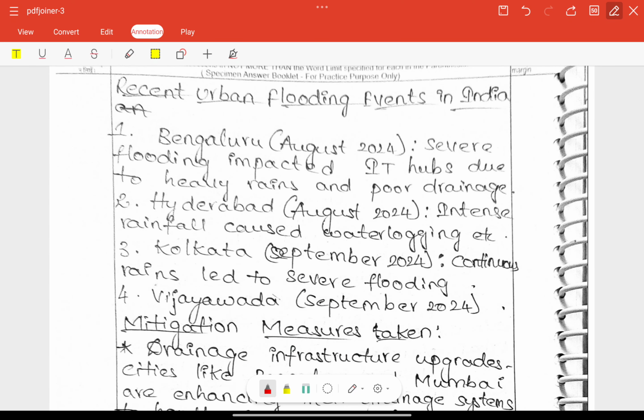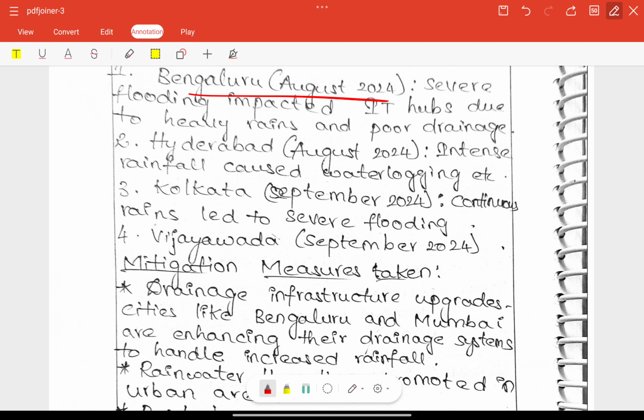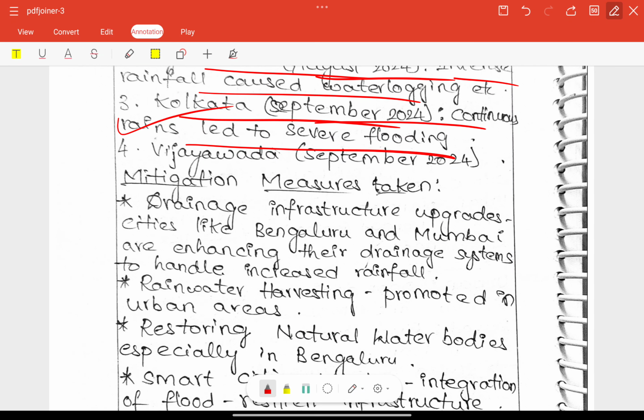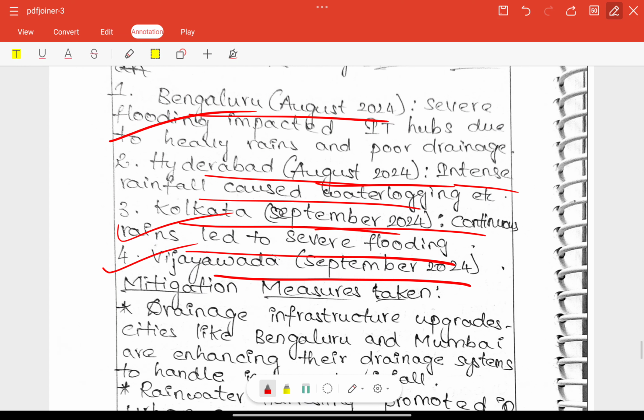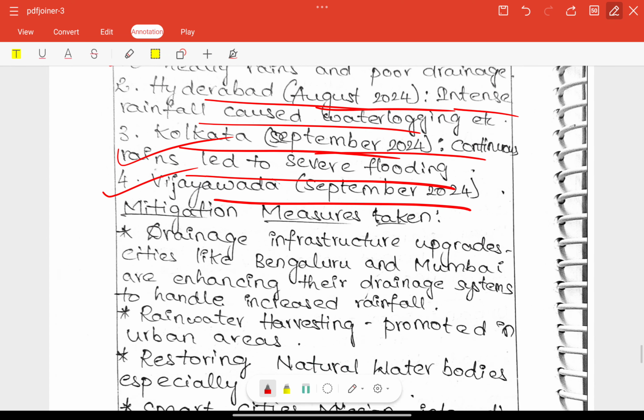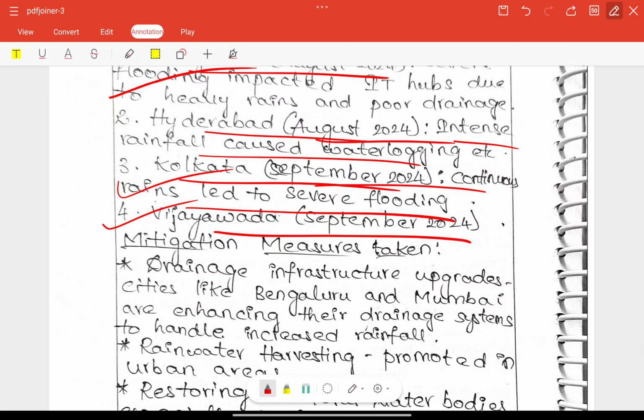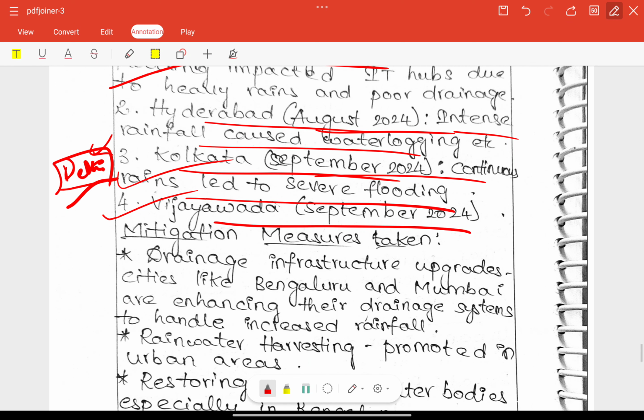Other than that, recent urban flooding events were also included: Bengaluru in August 2024, very good and recent, and also Kolkata in September 2024, and Hyderabad recently, with intensive water logging in areas, and Vijayawada in September 2024. In 2024 itself, so many incidents or events were there, right? We can talk about that. And also in mitigation measures, here we can talk about Delhi also, where some civil servants died in that particular event, right? So we can talk about that.